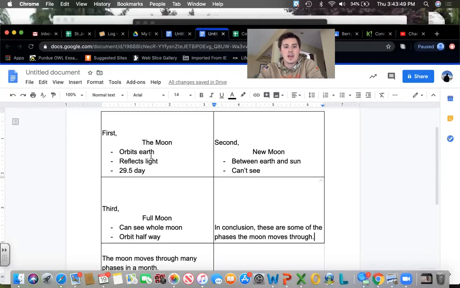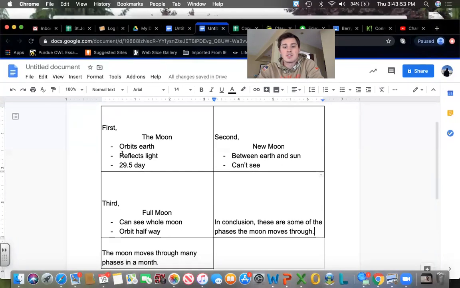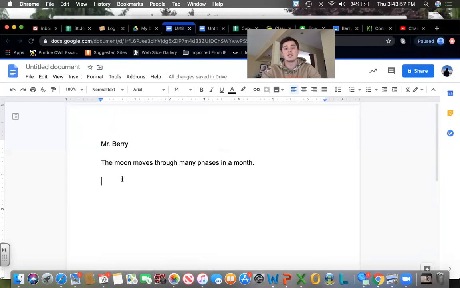All right, let's go back. Now we can take a look at our first box. In my first box, I'm talking about the moon. So I've already hit enter, enter. I'm going to start with my transition word as we always do, which is first. And I'm going to say the moon moves through many phases for several reasons.